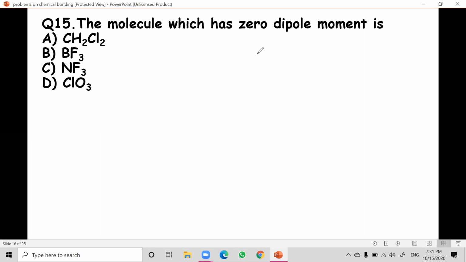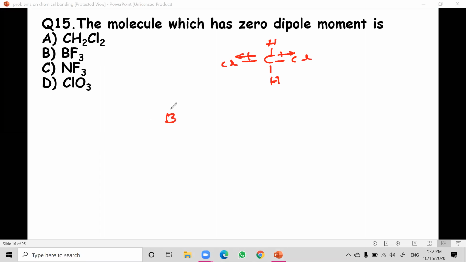So CH2Cl2, if we take it into consideration: C, H, H, Cl and Cl. You can draw it like this. In CH2Cl2 there is a dipole existing between the carbon and chlorine. And the second one is BF3. BF3 you can understand easily.